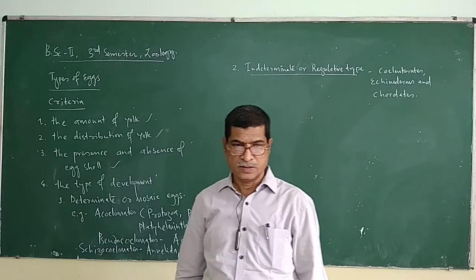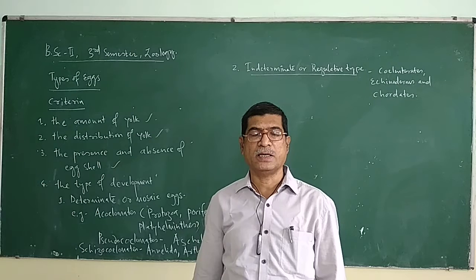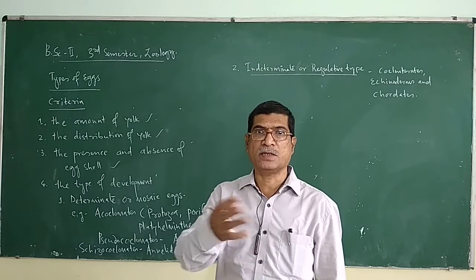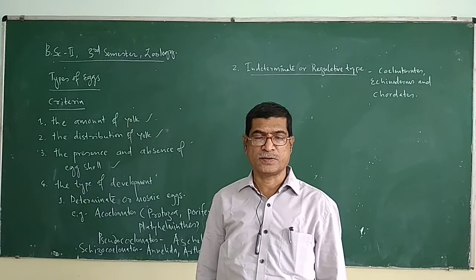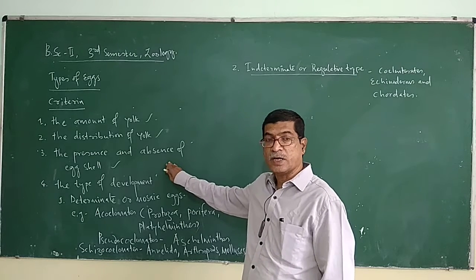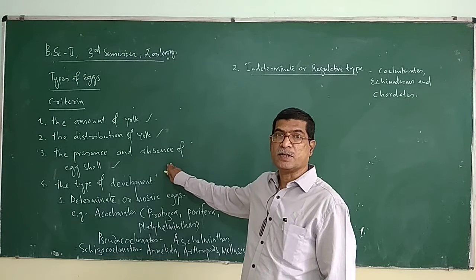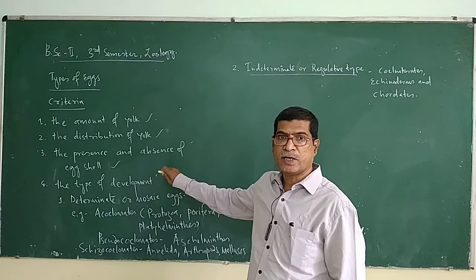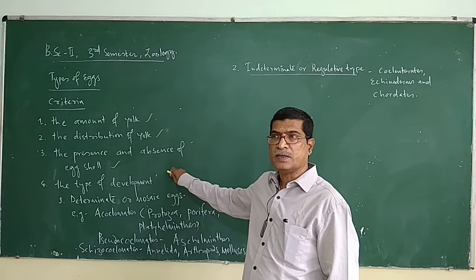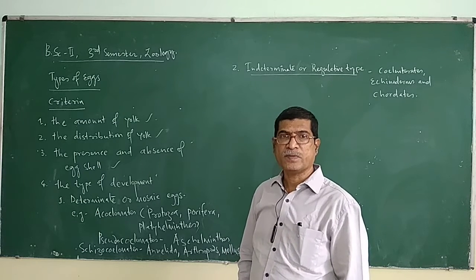In certain animals, eggs are externally covered by protective shells, which protect the egg from external environmental conditions, right? So if a shell is present, they are called cleidoic eggs. If a shell is not present, they are known as non-cleidoic eggs. Non-cleidoic eggs are usually present where the development of the young one occurs inside the body.